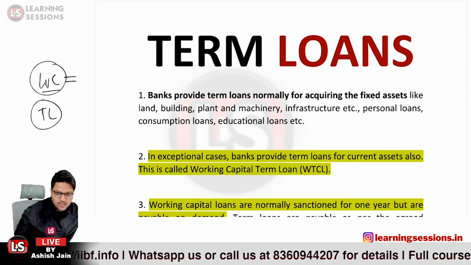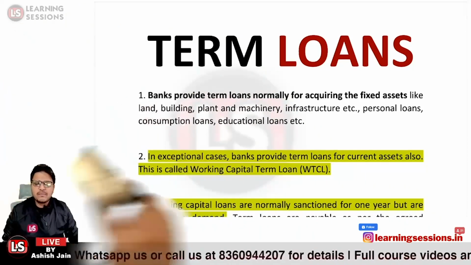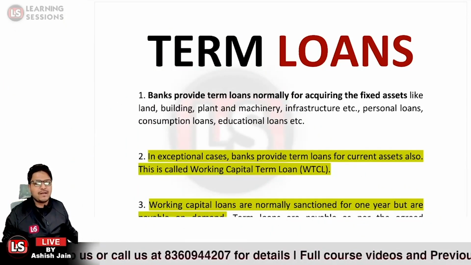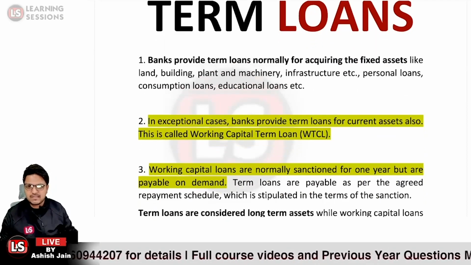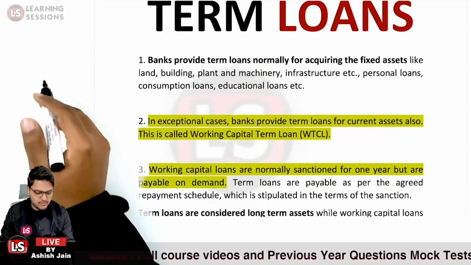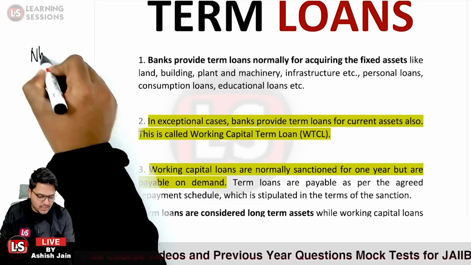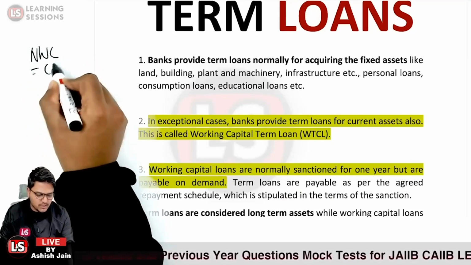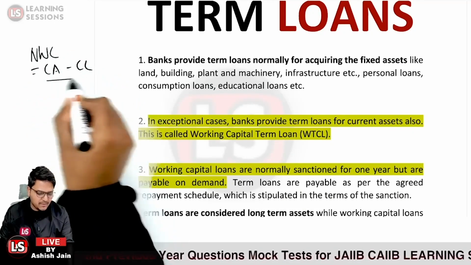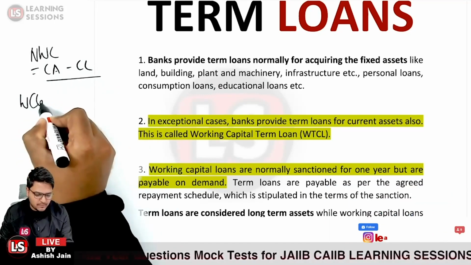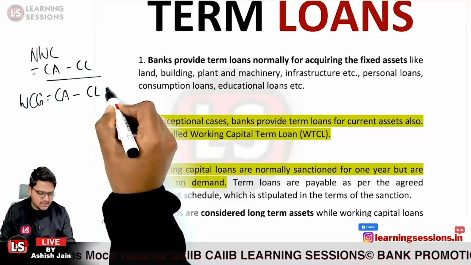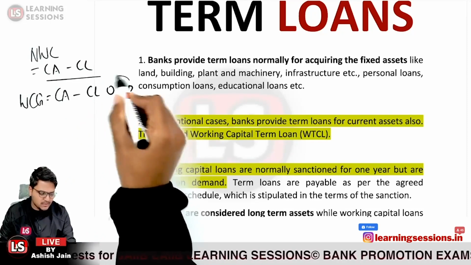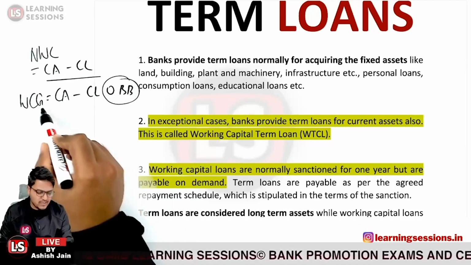Okay. And particularly related to the third point, it says working capital loans are normally sanctioned for 1 year. If we consider from the previous chapter, the analysis of the financial statement, I just told you that net working capital is equal to what? It is basically equal to current assets minus current liabilities. And what was working capital gap? The working capital gap was equal to current assets minus the current liabilities other than bank borrowings. Okay, so that was working capital gap.